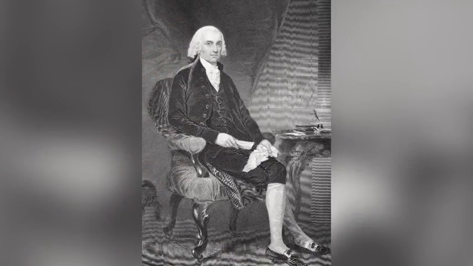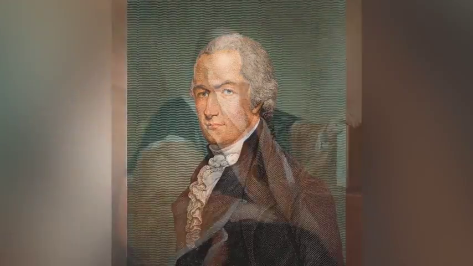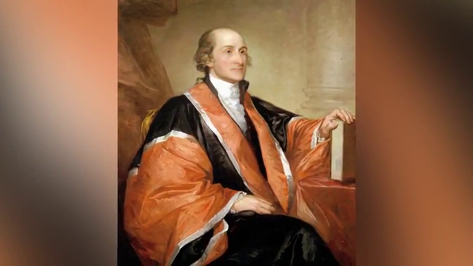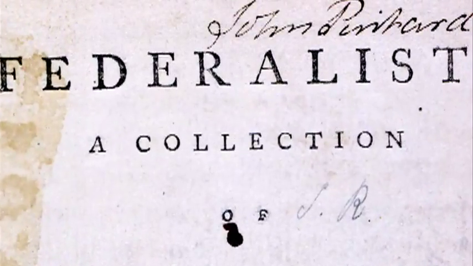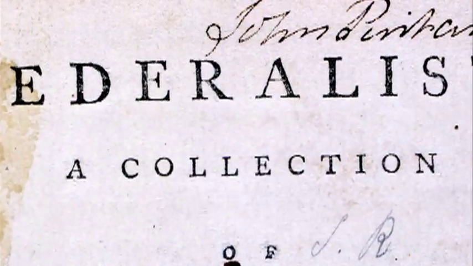After the convention, Madison, Alexander Hamilton, and John Jay began writing numerous articles, now called the Federalist Papers, to convince the states to ratify this new constitution. The Federalist Papers were important because they established the principles that a strong national government was needed to move the country past the Articles of Confederation and toward a new system of government.